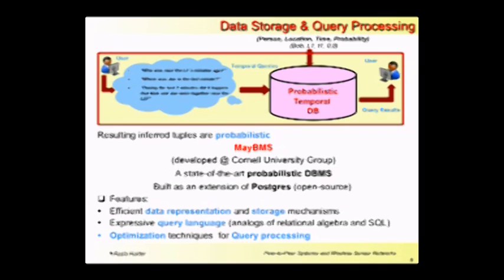It's an open source probabilistic database, and it's an extension of the famous DBMS Postgres. It has the following features. It supports an efficient data representation and storage mechanism. It has an expressive query language very similar to SQL, and it has several optimization techniques for query processing.